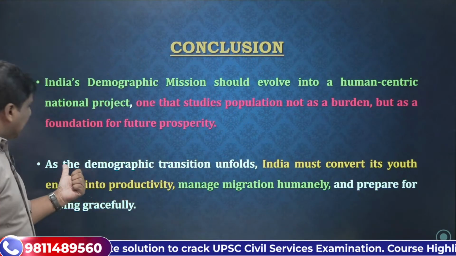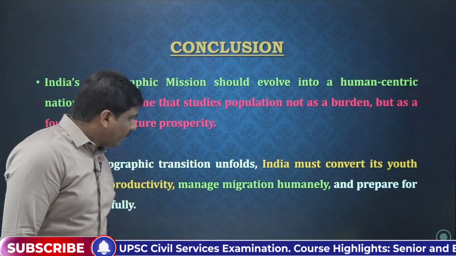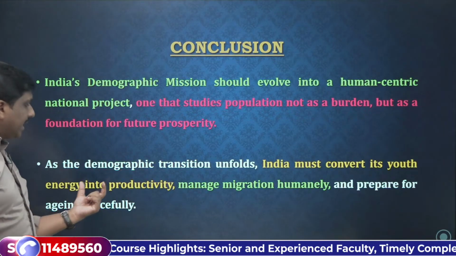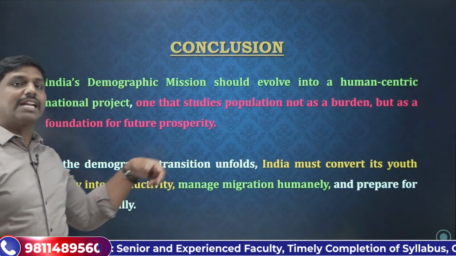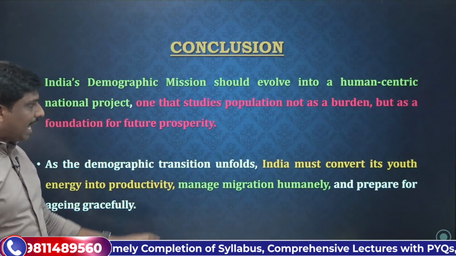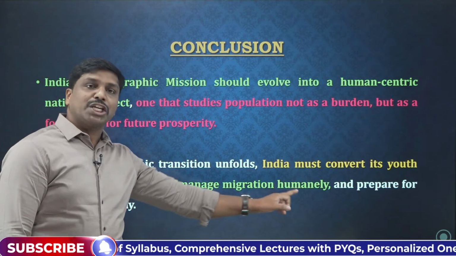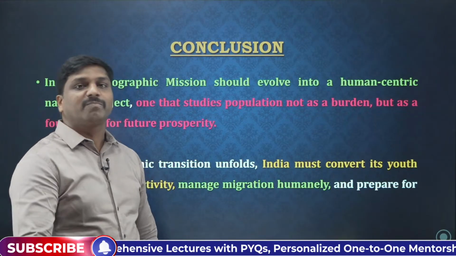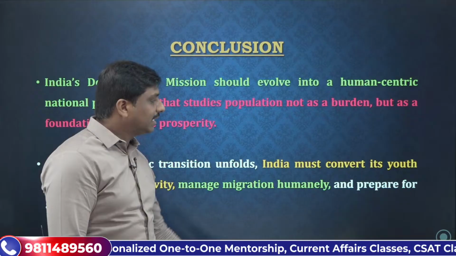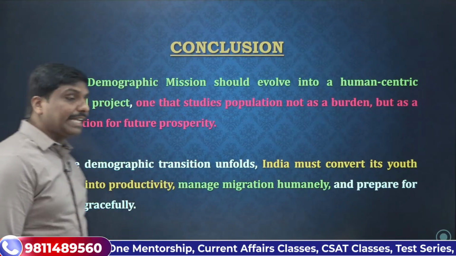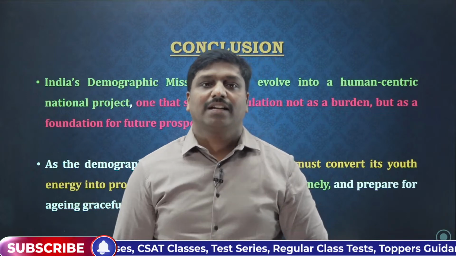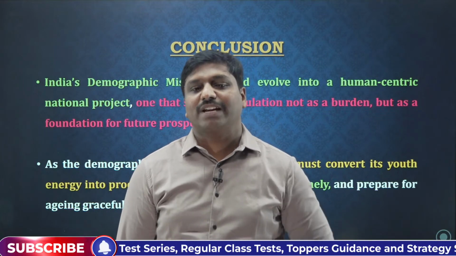And as the demographic transition unfolds, India must convert its youth energy into productivity. We should use the demographic mission for this purpose, manage the issue of migration in a humane manner, and prepare for aging gracefully. That should be the major quest with respect to the demographic mission.